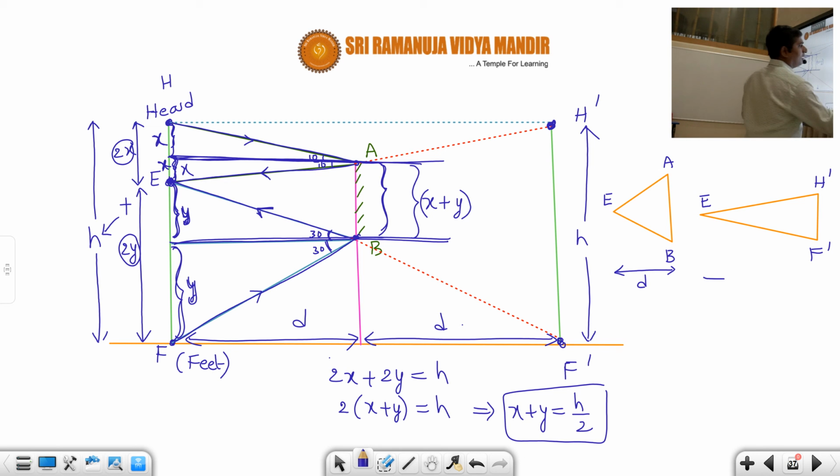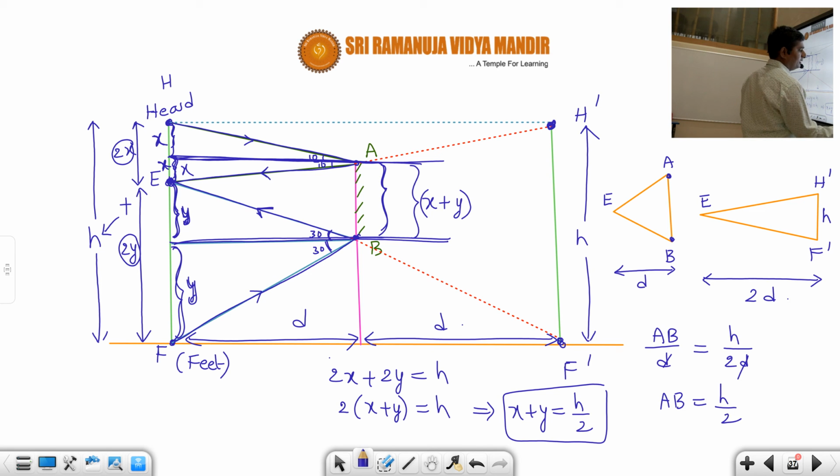Then obviously what will be the height of this triangle, students? For EH'F', it is 2d. Correct or not, students? And I know H'F' as h, and I don't know the value of this AB. So I can apply the similar triangles concept. Base of the small triangle by height of the small triangle is equal to base of the bigger triangle by height of the bigger triangle. So d, d will get cancelled, students. So AB is equal to h by 2.